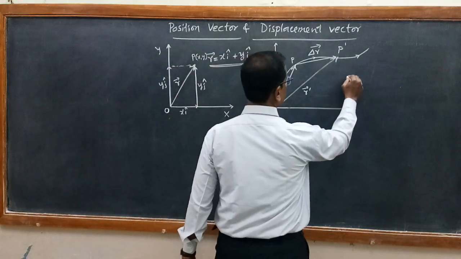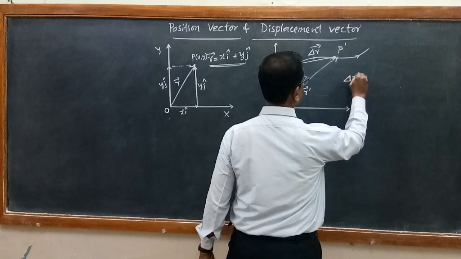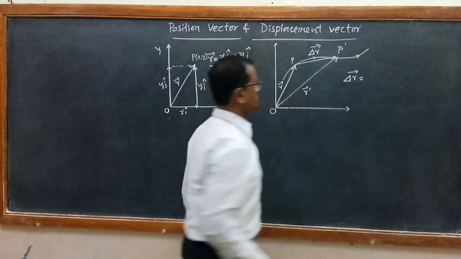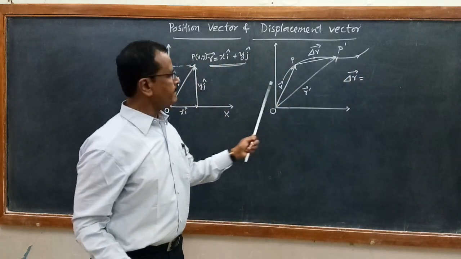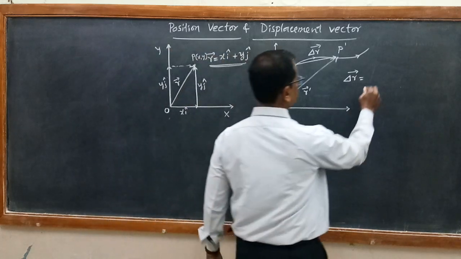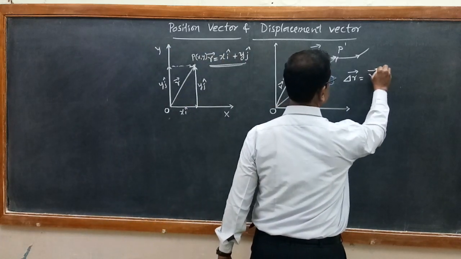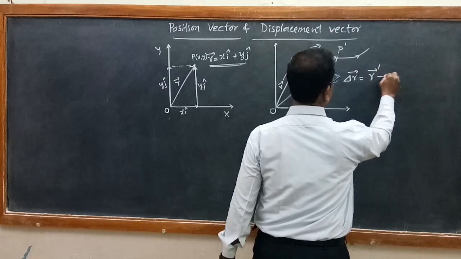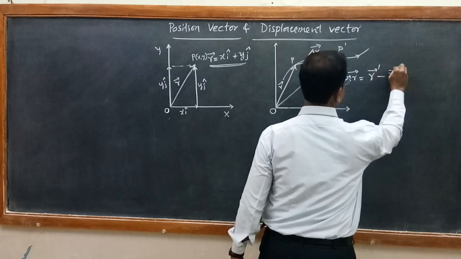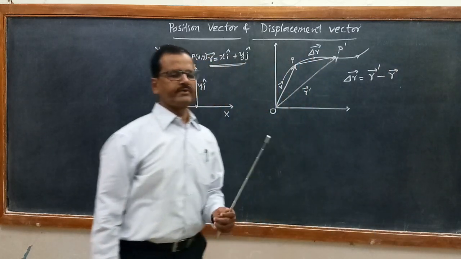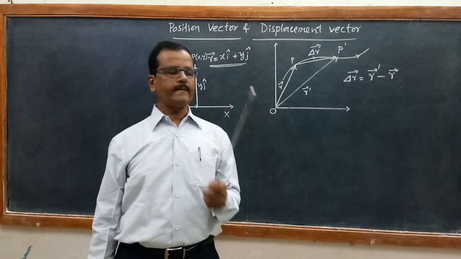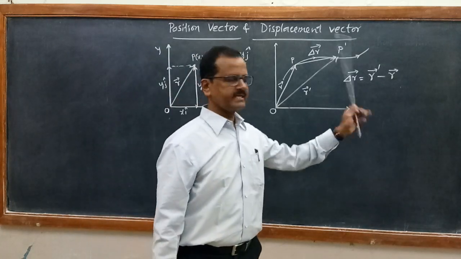The displacement vector delta R is equal to the final position vector minus the initial position vector. The final position vector is R dash, and the initial position vector is R. This is how we define it. In one-dimensional motion, we got x dash minus x.